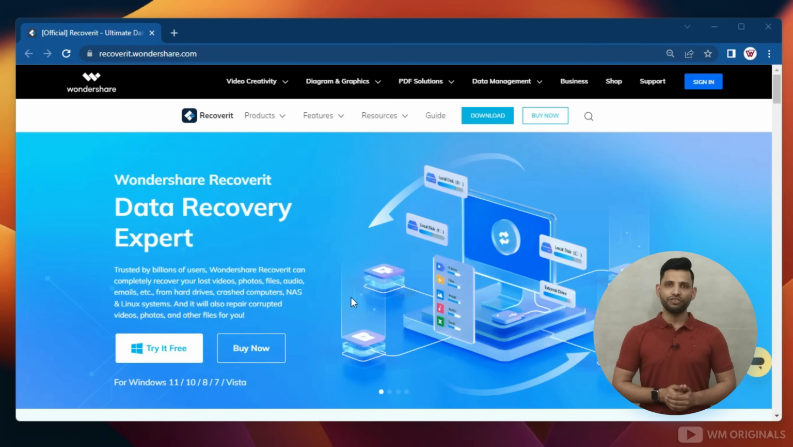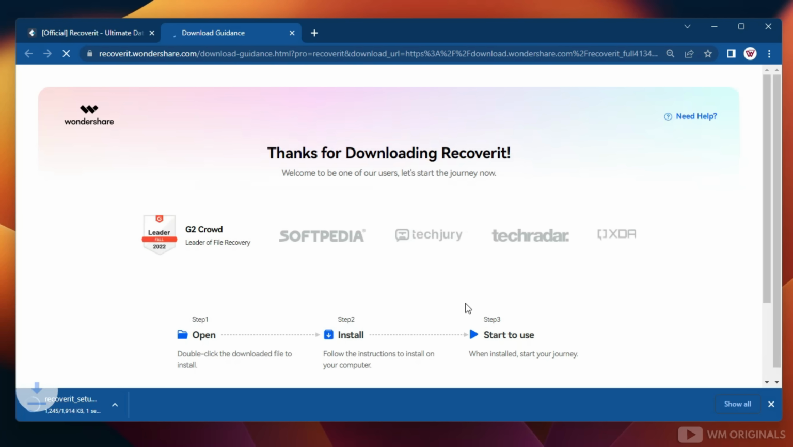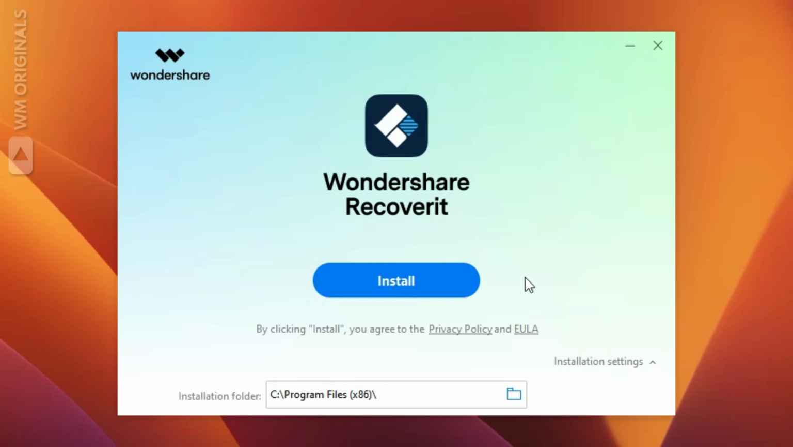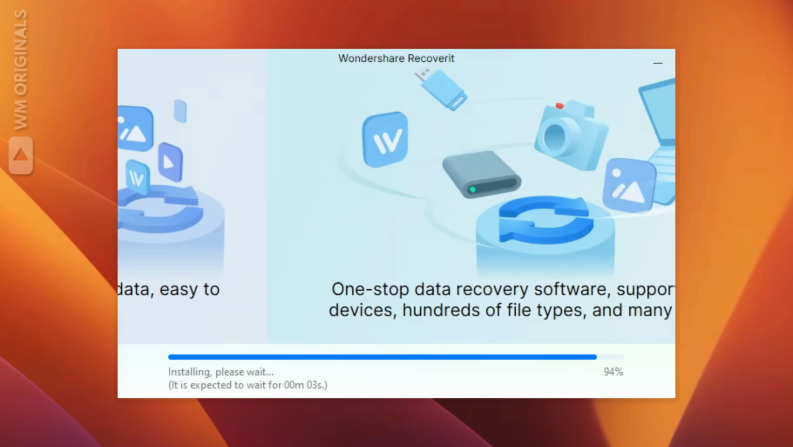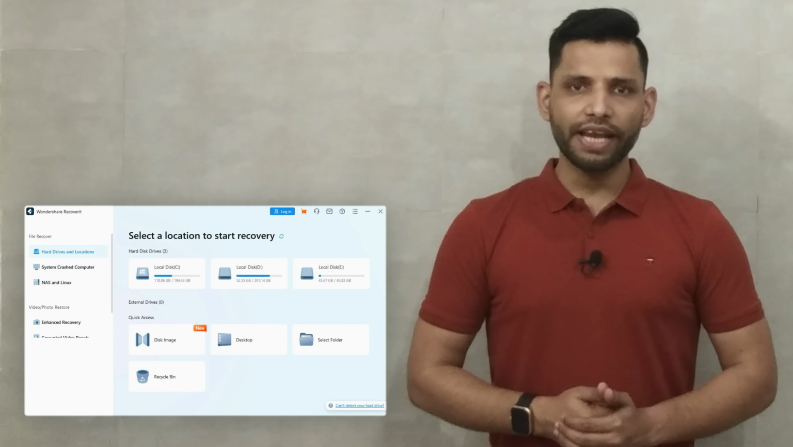That seems really easy. Let's give it a try, and for that click on try it free. It starts downloading, and once the Wondershare Recovery free download completes, click on it to start the installation process. Follow the steps to complete installation, and once done, here we have Wondershare Recovery. So clean and simple.